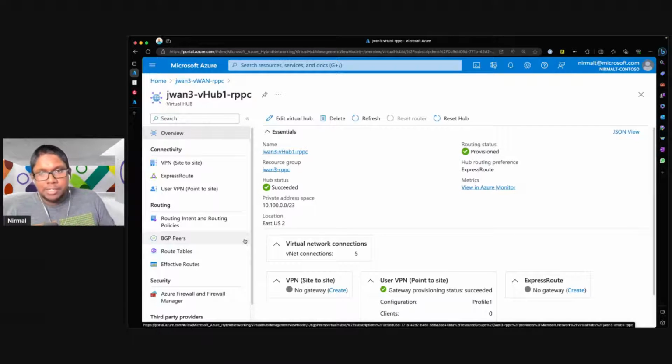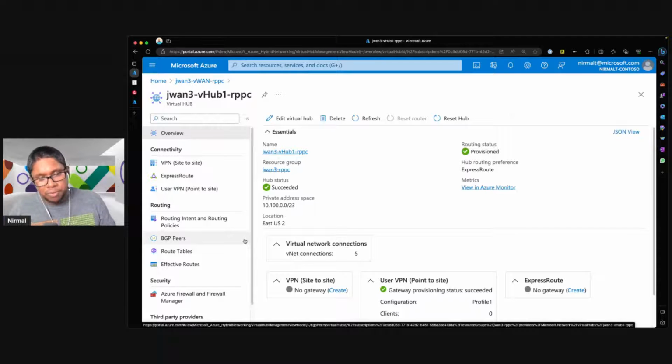Typically, in a customer scenario where you have multiple departments or multiple business units, you may want to provide a different set of IPs to each of the individual groups, because you want to specifically identify based on the client IP that's allocated. The reasoning behind this is you might want to apply different firewall policies. For example, if you are coming from the HR organization or the IT organization, you might want to apply a different set of firewall policies. So you want to be able to identify based on the IP which group you are part of, or how you want to apply policies.